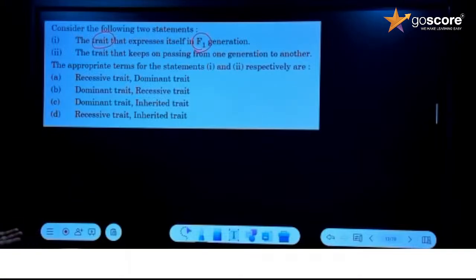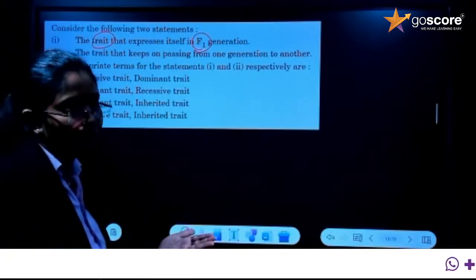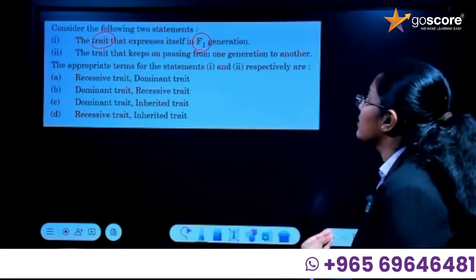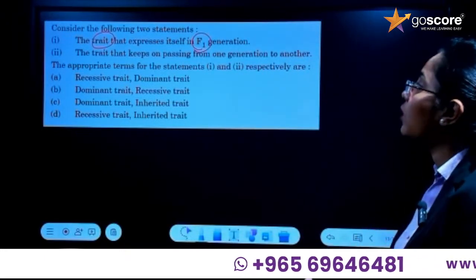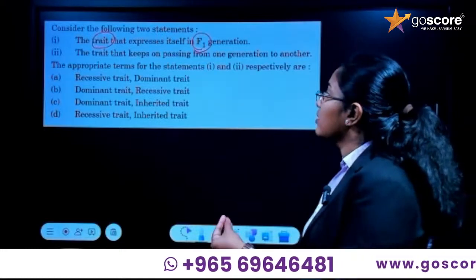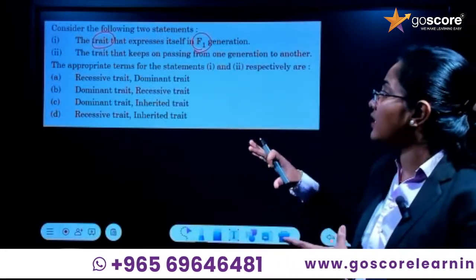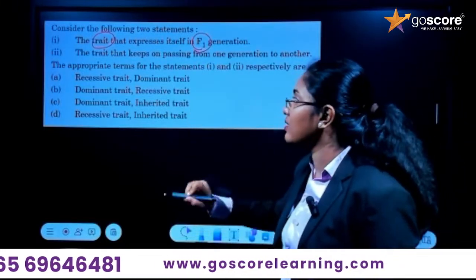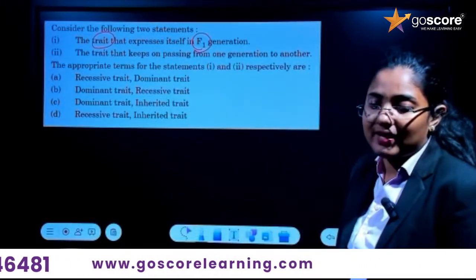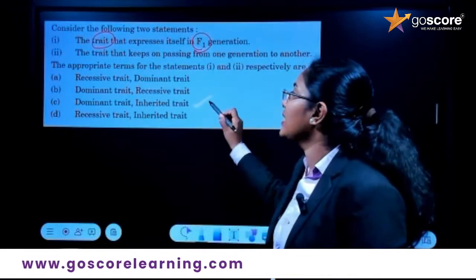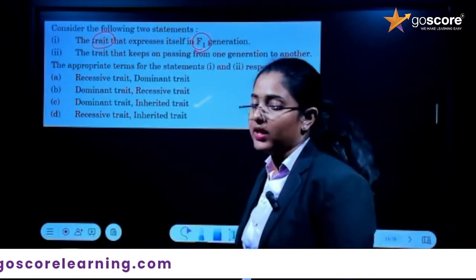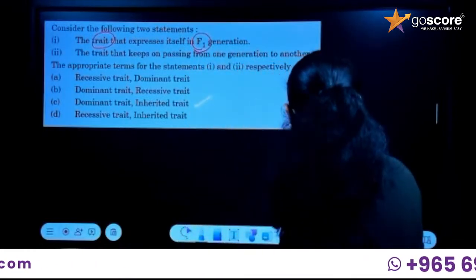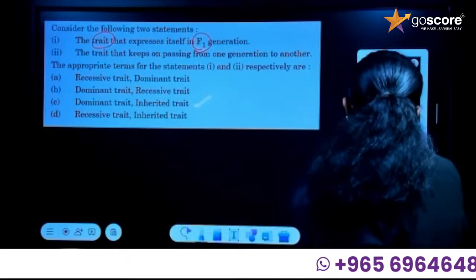Then the trait that keeps on passing from one generation to the next without expressing itself. It was the recessive trait, but here the terms given are inherited trait and recessive trait, and the inherited trait is the most apt one. So the option is C. Is it clear now for you?